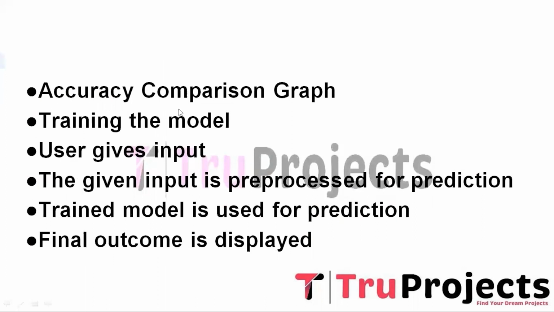And the next step is accuracy comparison graph. After training the models on the dataset, an accuracy comparison graph is generated. This graph visually illustrates the performance of each algorithm and aids in identifying the most effective model for the sentiment analysis on the Twitter data. And the next step is training the model. During this stage, the machine learning models are trained on the pre-processed dataset, learning patterns and the relationship between the input data and the sentiment label.